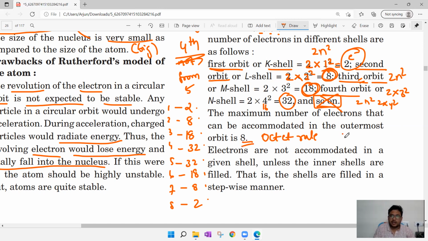8 represents octa. So octopus, octagon. The octopus has 8 legs, and the octagon has 8 sides. Octa represents 8. Now, the octet rule.